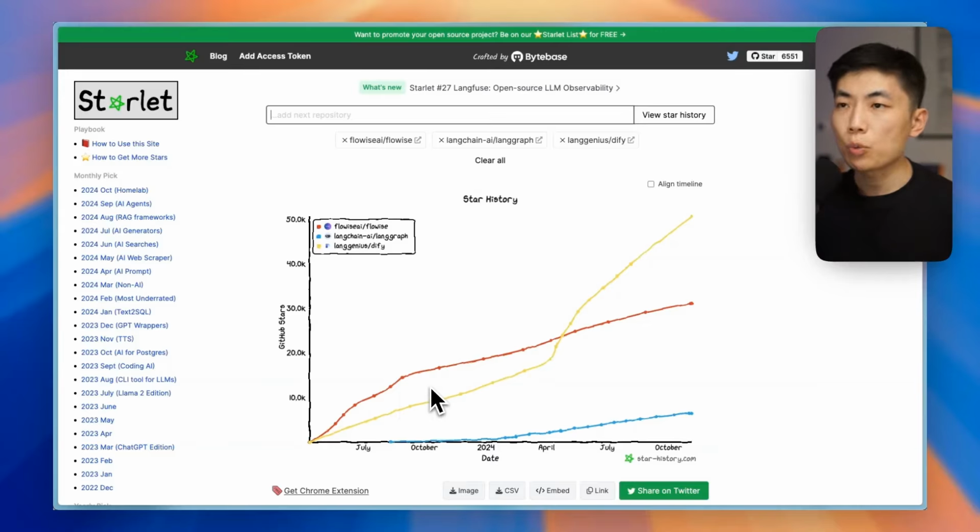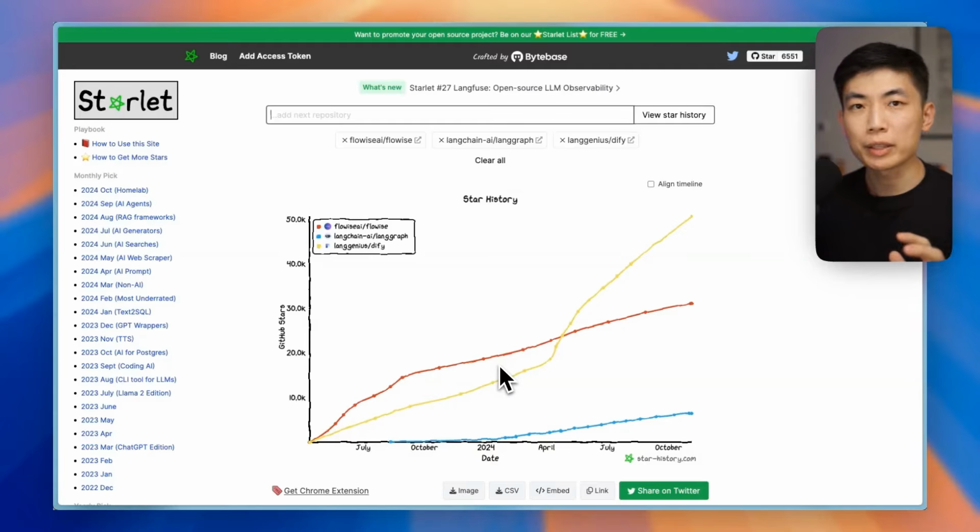The graph shows how the number of stars has grown for the projects over time. One key thing I always look for is how to identify the growth period that was due to pure social media hype. You'll see those immediate jump-ups here and there, especially at the beginning of the projects or when they made one of their major announcements. But we want to make sure that even after the initial hype, their stars have been consistently growing over time. It shows their capability to maintain their community, to continue to garner interest in the long run.